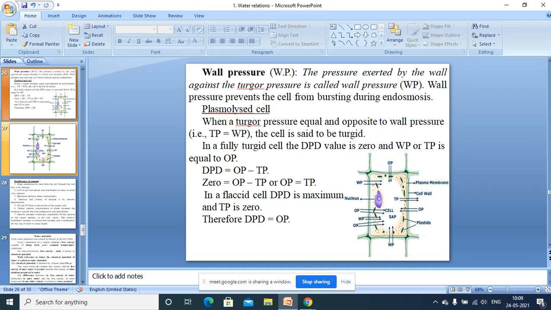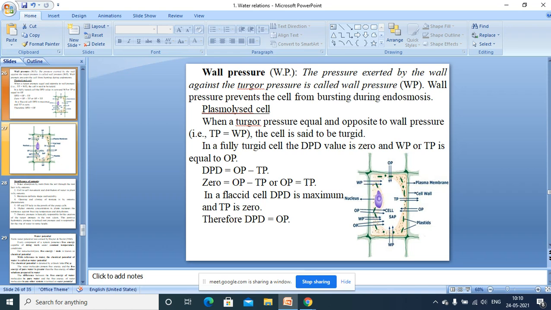But in a cell, it is a closed system, I told you. In a closed system, there is operation of a turgor pressure. Turgor pressure value is in outward direction. Osmotic pressure value is in inward direction. That's why osmotic pressure value cannot be equal to diffusion pressure DPD value in a cell, in a turgid cell, sorry.